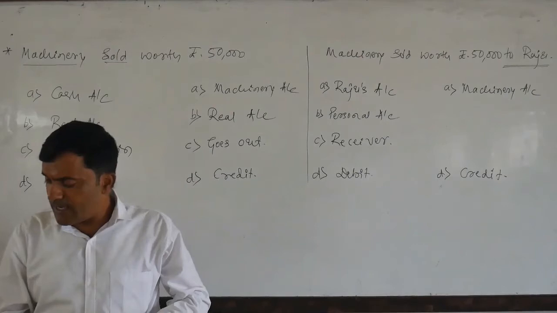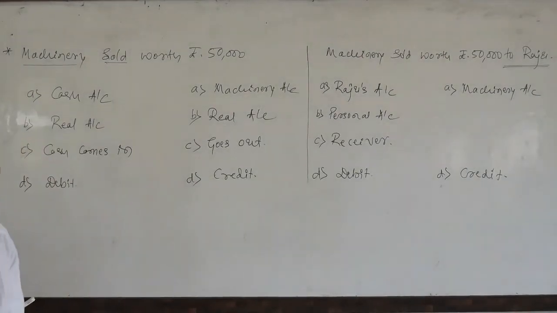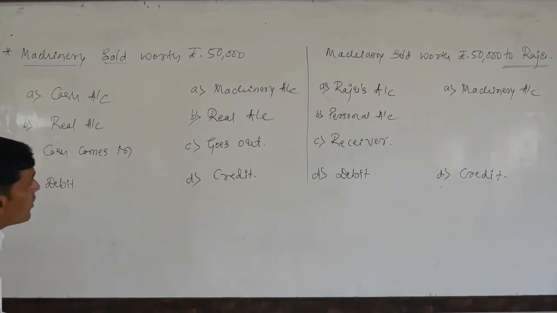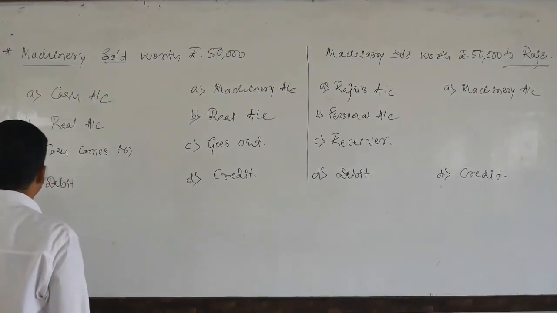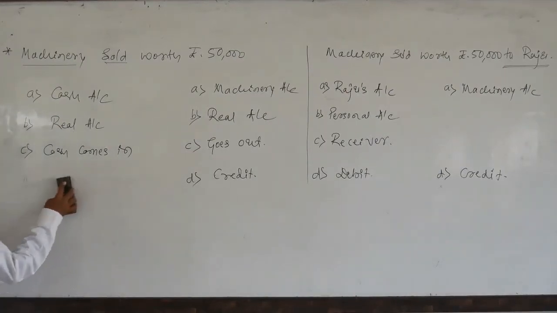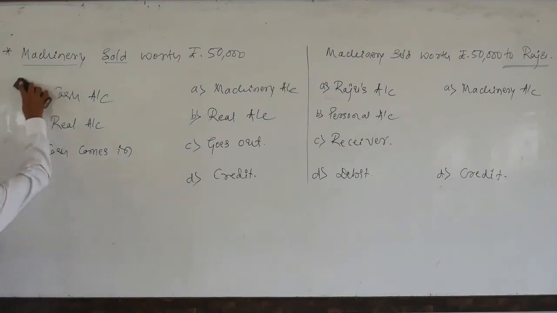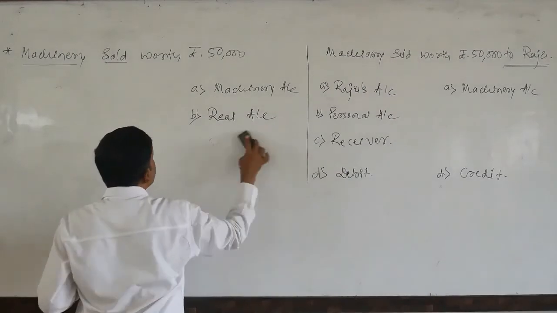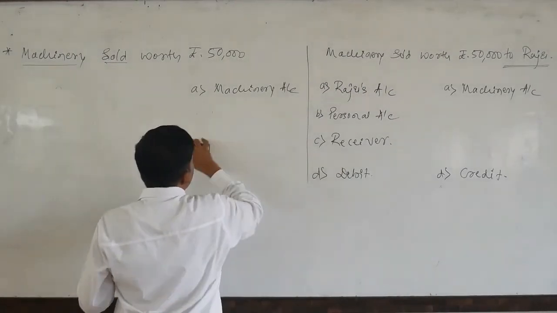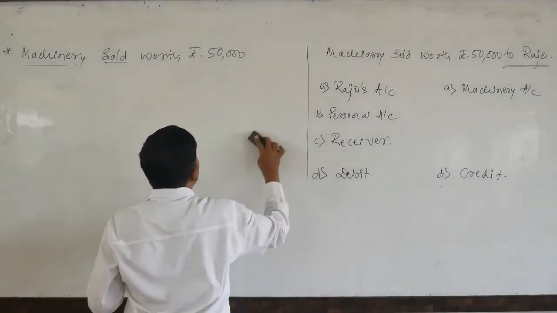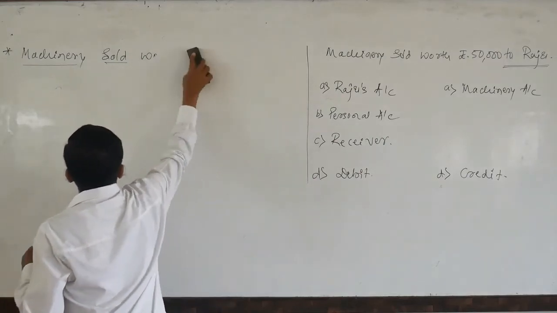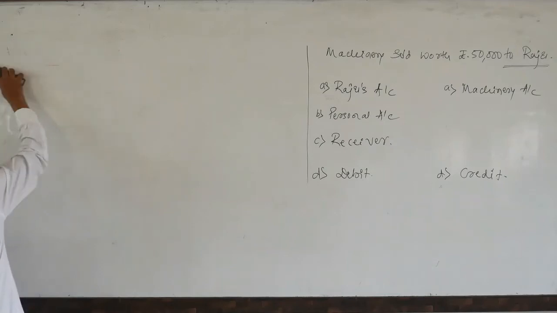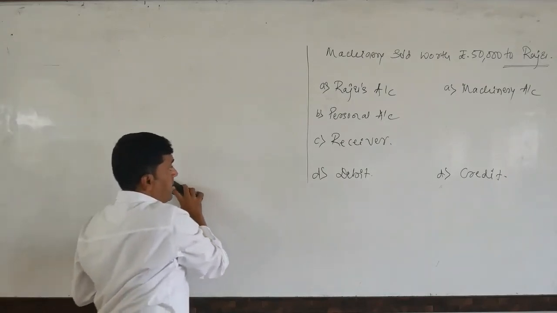So dear students, while studying this one, purchase of machinery, purchase of asset, one more example that I have to show. So that I have forgotten, I would like to show you now. Please go through this. These are the very important examples while classifying the accounts and their debit and credit, and the rule of debiting and crediting as per the English system.